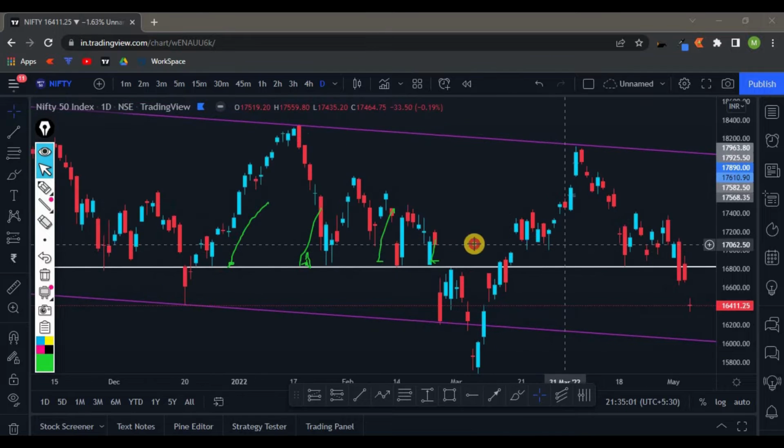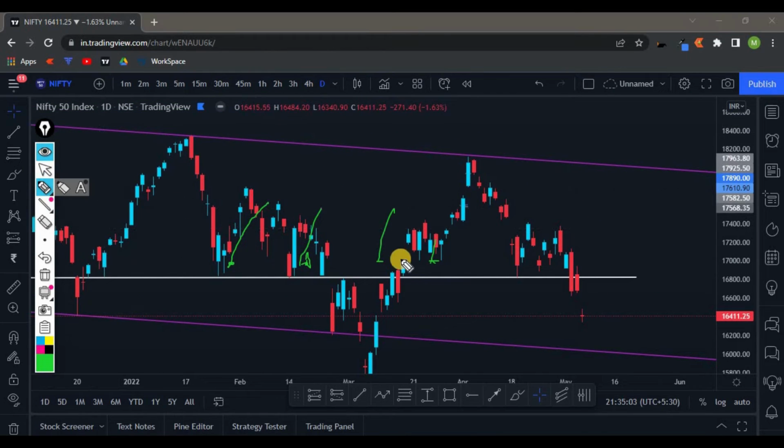So in the previous video, I told that Bank Nifty is forming something like a head and shoulder pattern. Okay, so if you look properly here, we can see that it is forming something like a head and shoulder pattern. Okay, so this was also a consolidation. This was also a consolidation, right? So once we could see a head and shoulder pattern, in the previous video I told that once these levels broken, we can see a huge move towards the downside.